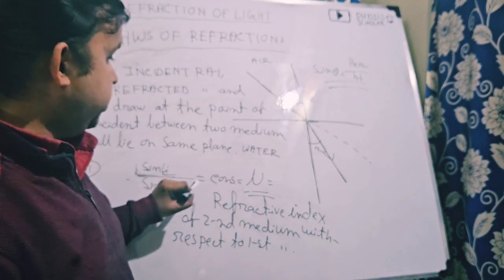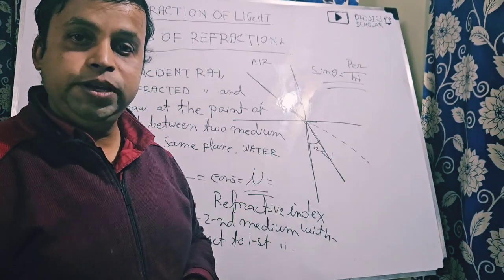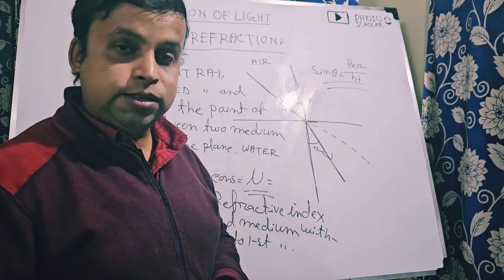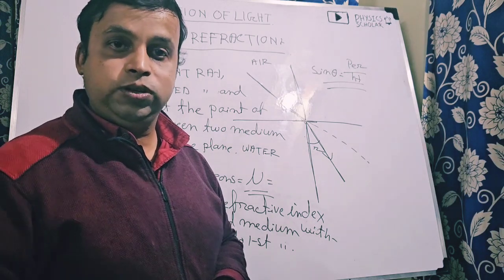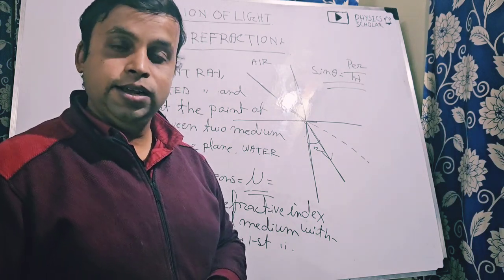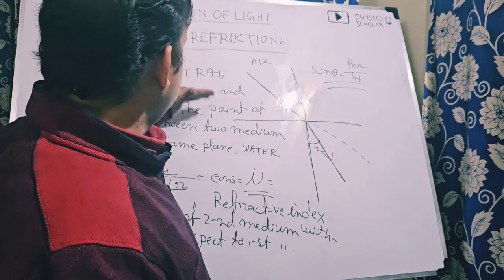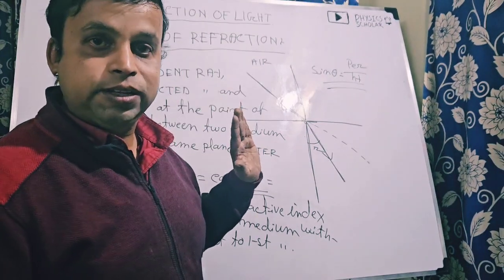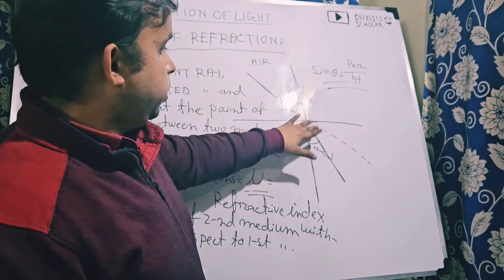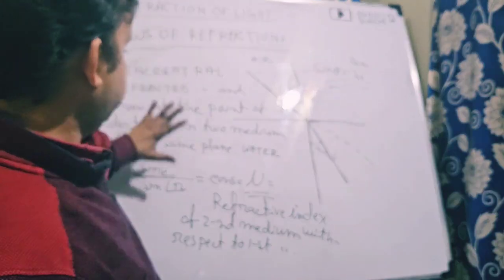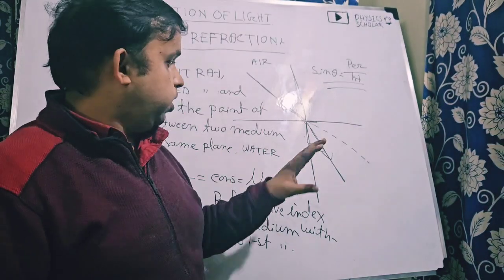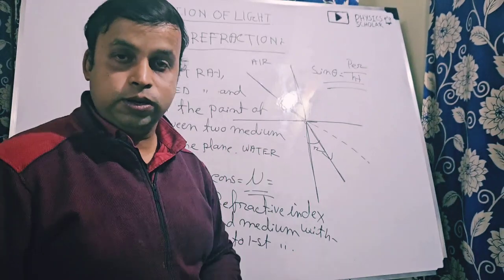So sine I by sine R is equal to mu. So mu is also known as the refractive index of the second medium with respect to the first medium. Clear? So these are the two laws, very important for the exams also. You have to draw these diagrams and you have to write the two laws. I hope you can now easily write this.